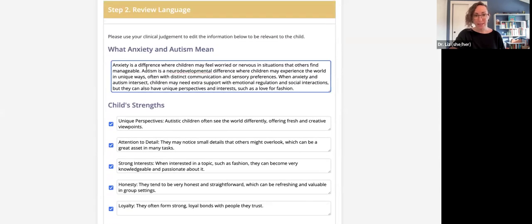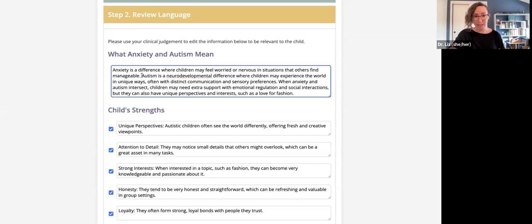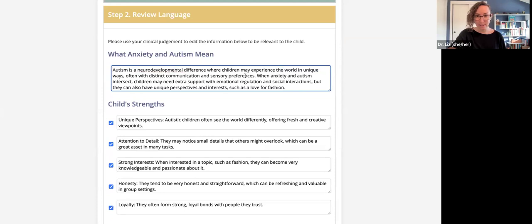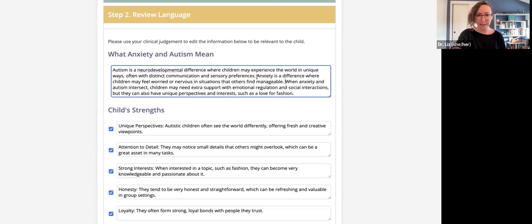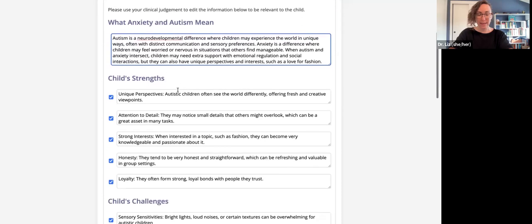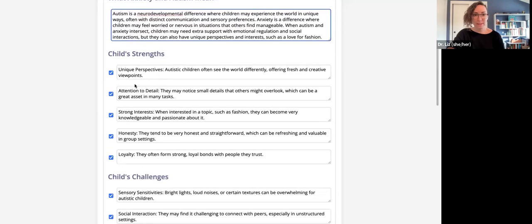So I can go in as I review this and change some things. For example, I actually want the anxiety to be secondary, because autism is first, but it's going to explain autism in one sentence, anxiety in one sentence, and then when autism and anxiety intersect. Now, for each of these, I can keep or delete any of these that I like.